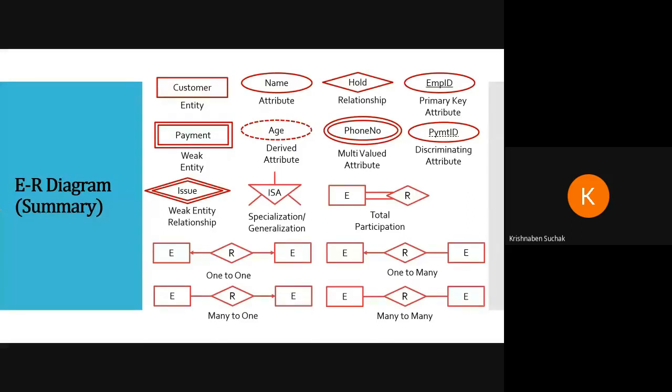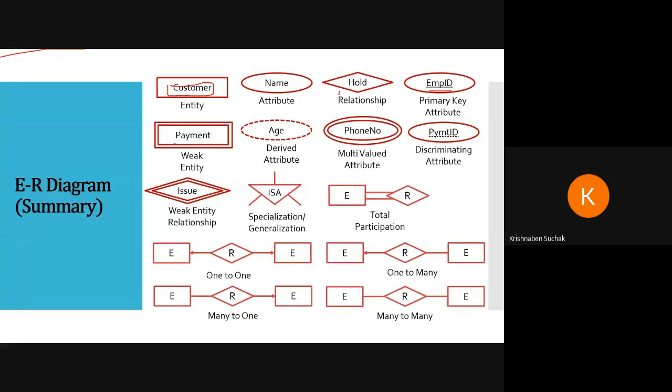Or you can click picture, but to practice it, you have to draw in note. See, what we are doing here is we are trying to understand the difference between different notations of entities, attributes, and relationships. Entity is defined by one rectangle. Attribute by oval shape. Relationship by diamond shape. Then primary key attribute we denote with underline.